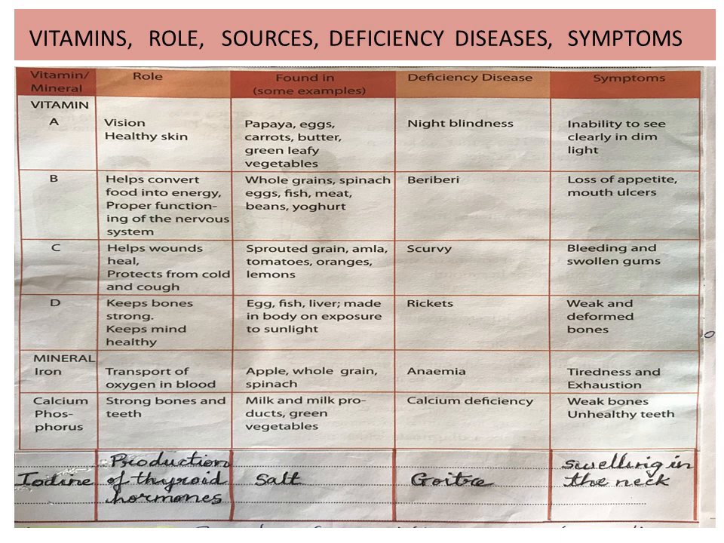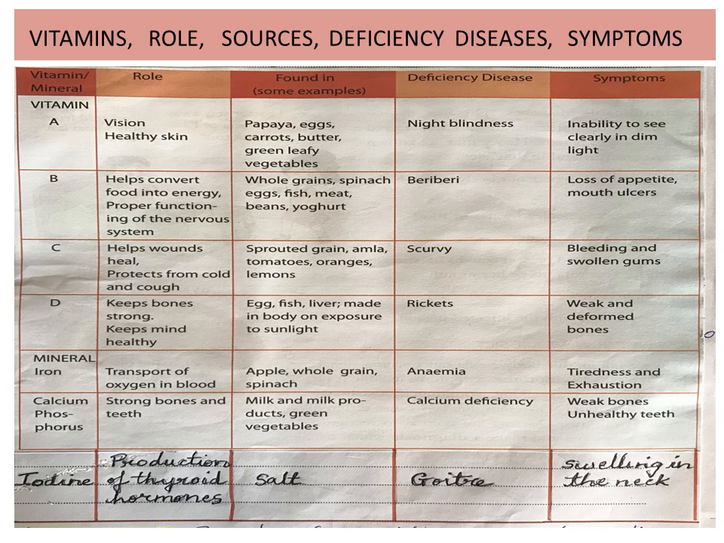Vitamin D: its role is to keep bones strong and keep the mind healthy. It is found in eggs, fish, and liver, and it is also made in the body on exposure to sunlight. The deficiency of vitamin D causes rickets. Its symptoms are weak and deformed bones.